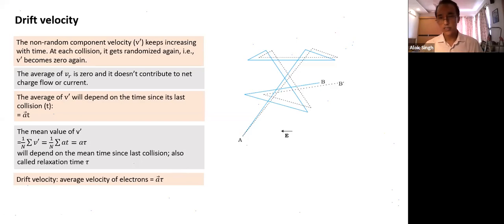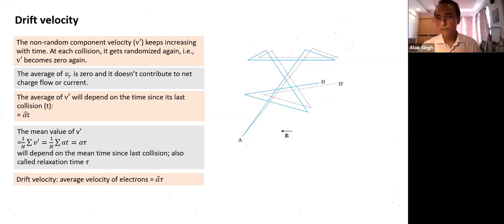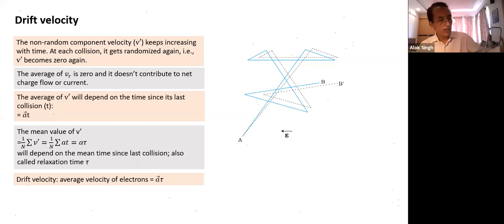Is this understood? Disha? Yes, sir. Have you understood this term tau? So each particle had a collision. Every time we set the watch to 0, it again starts acquiring non-random velocity after the collision. If you understand tau, I think the rest of the things are simple. This is drift velocity. At the macroscopic level, I can assume all electrons are moving with a velocity equal to the drift velocity.